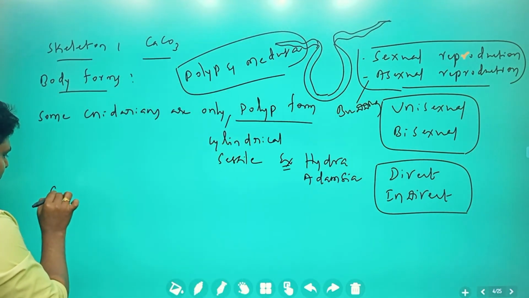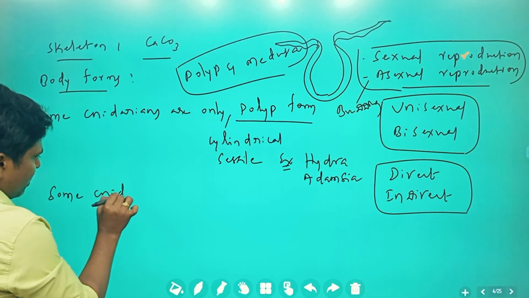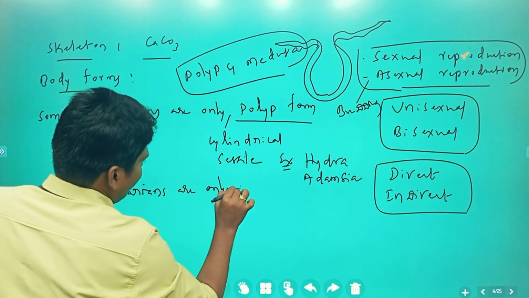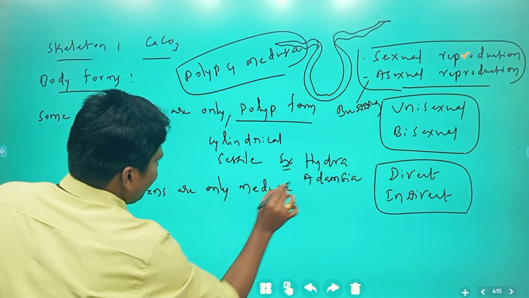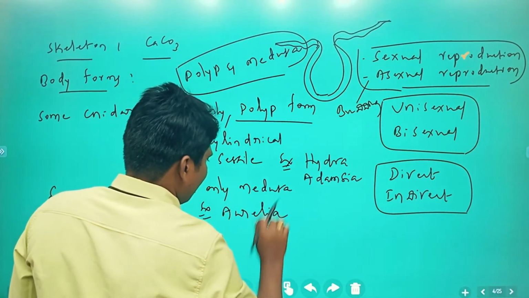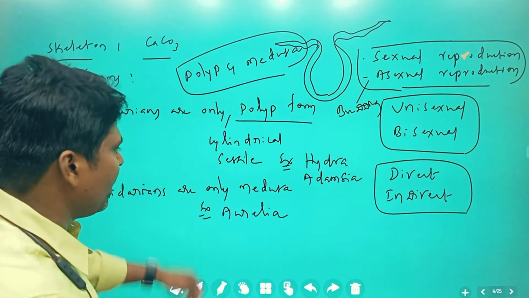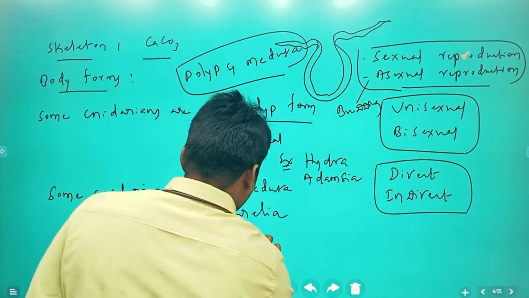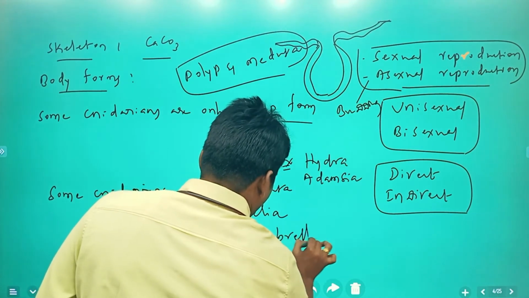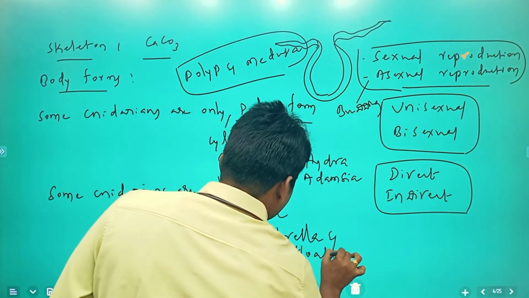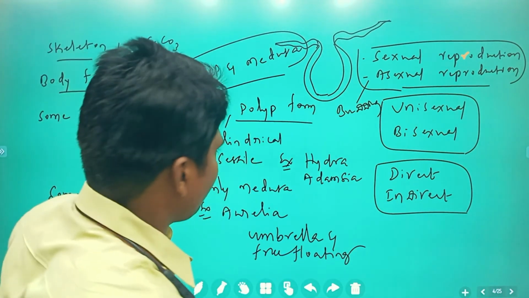Next, some cnidarians are only medusa form. Example Aurelia. This Aurelia is an umbrella shaped structure. Medusa is umbrella shaped and free floating. Very important thing, you just remember these things.